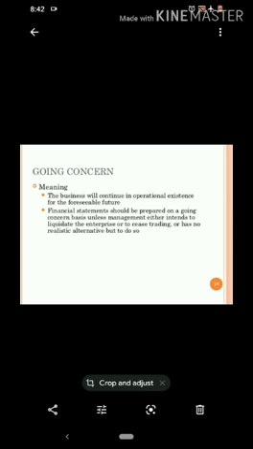So every person who starts a business has the sole objective of running this business for a longer period of time, and on the basis of this concept only, the whole life of the business is divided into a number of parts, that is called the accounting year, and financial statements are prepared every accounting year so that the profitability position and the financial position of the business can be assessed at the end of each and every accounting year.